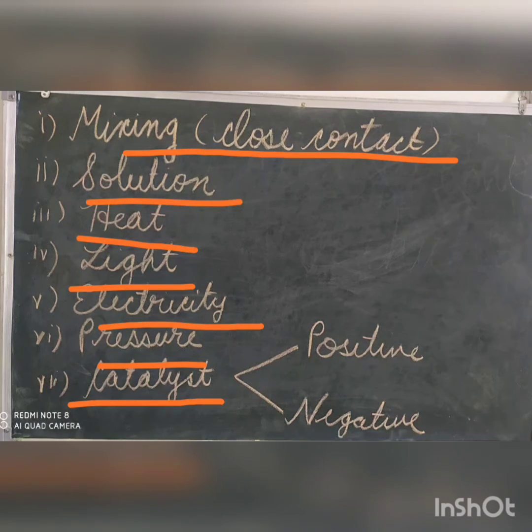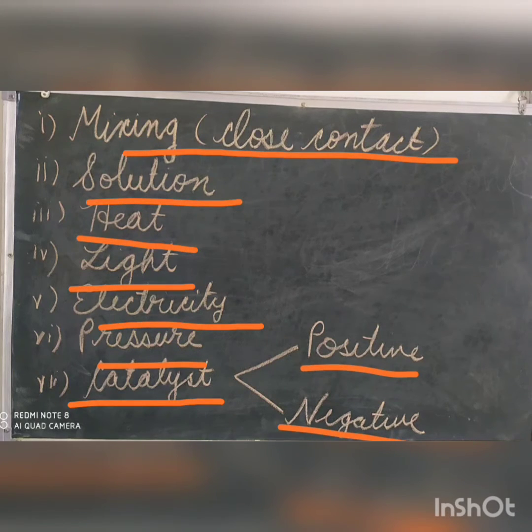Thus, in this reaction, manganese dioxide acts as a catalyst. Ammonia reacts with oxygen to produce nitric oxide and water vapor in the presence of platinum, which acts as a catalyst. The catalyst may be positive or negative.